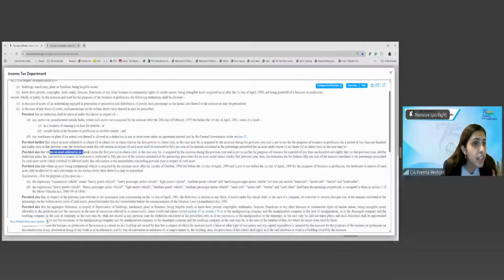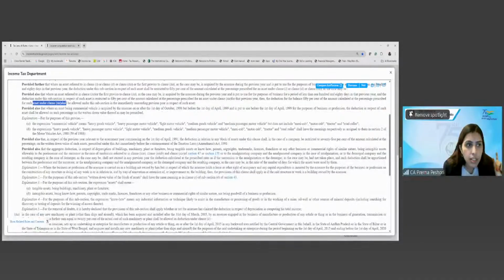In case where an asset is referred to in clause 2A, on which the additional depreciation is allowed, is acquired by the assessee during the previous year and is put to use for the period of less than 180 days, and the deduction is restricted to 50% of the depreciation, 50% of the additional depreciation, then the deduction for the balance 50% of the additional depreciation, which is referred to in 2A, shall be allowed in the immediately succeeding previous year in respect of such asset. Are we clear, students? Yes or no?